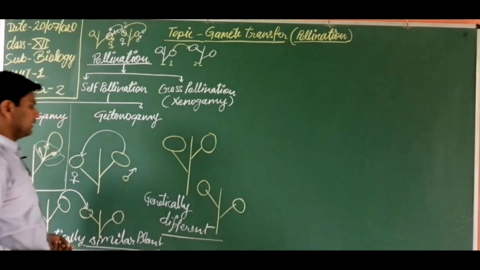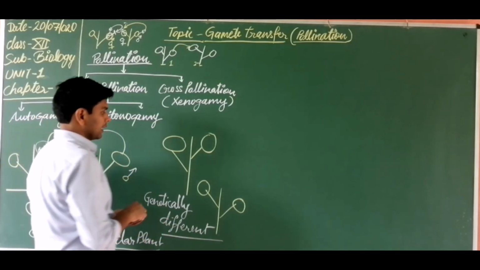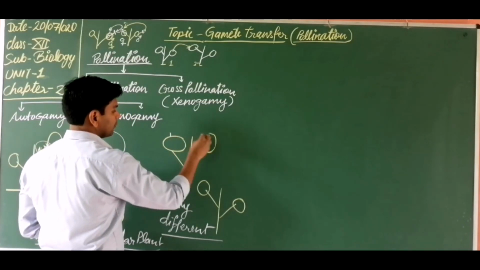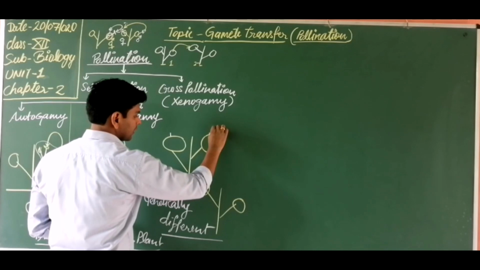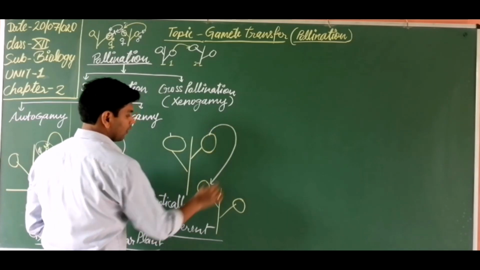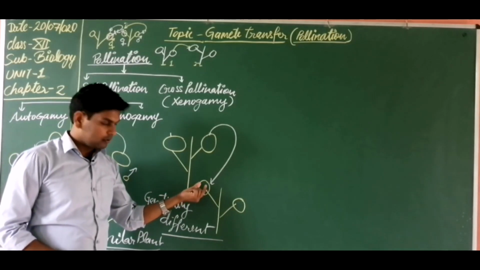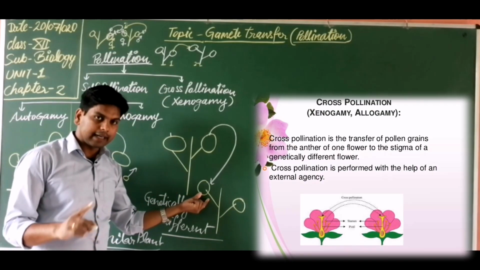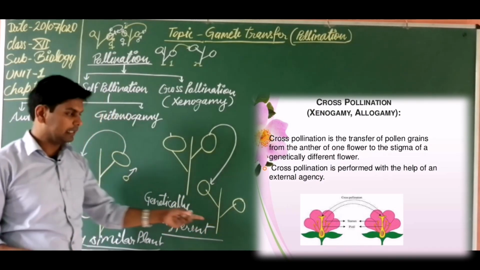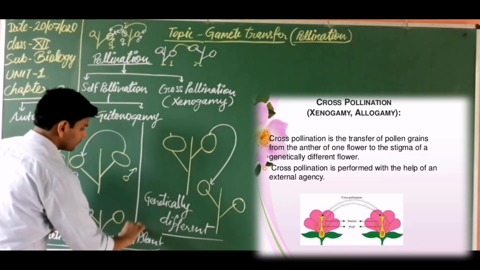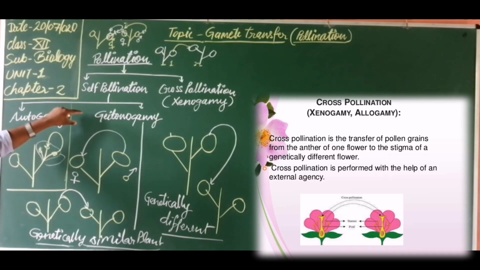So these are genetically different plants. Here, transfer of pollen grain from the anther of one flower of one plant to the stigma of another flower of another plant. Got it? So this is cross pollination. This is cross pollination. So I think it is clear.